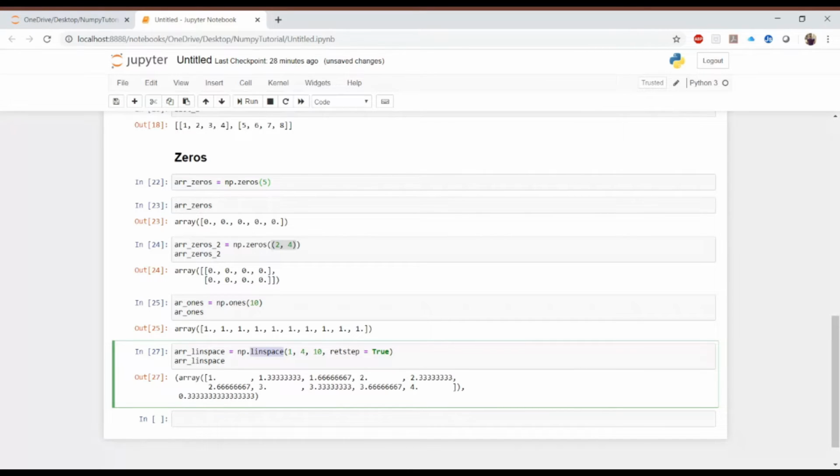If we go forward, then we have the logspace function. Let's say I will create one array with logspace, and I do np.